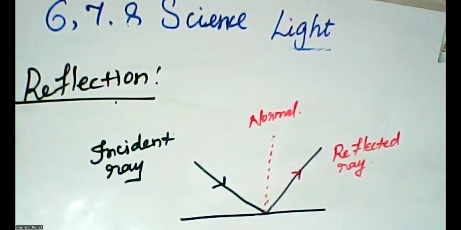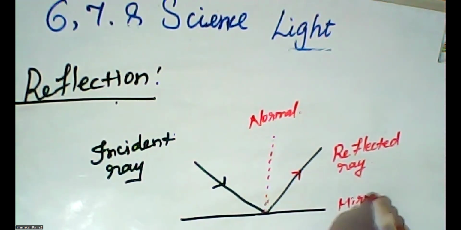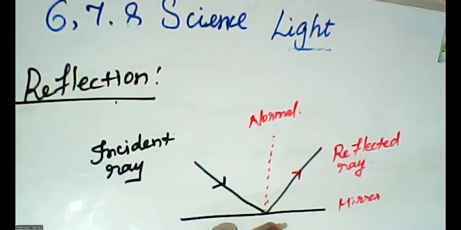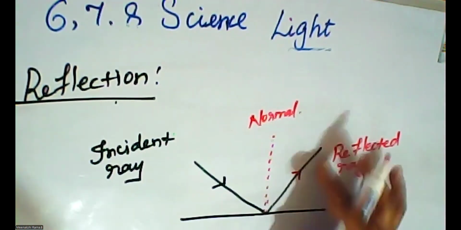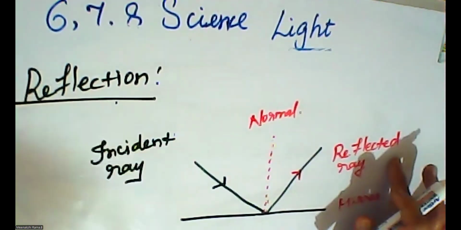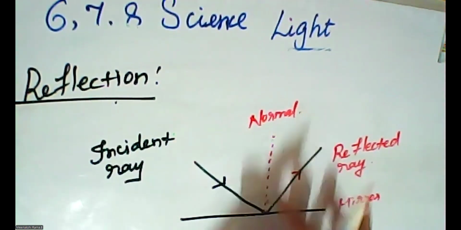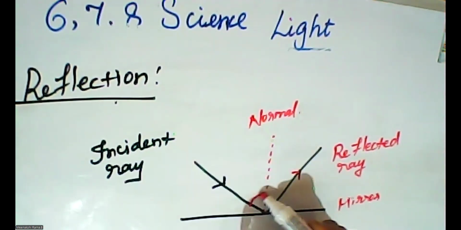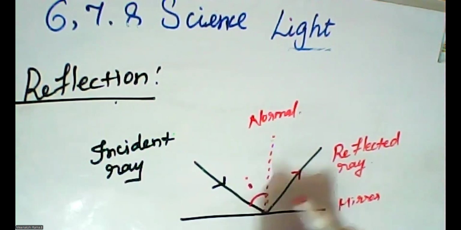So this is the polished surface, like a mirror. When I pass the light onto a portion of the mirror, that ray is called the incident ray. Immediately the light is reflected to the opposite side. This ray is called the reflected ray. When I draw one line in the center part, that is called the normal. This angle is called I, the incident angle. This is the reflected angle, R.